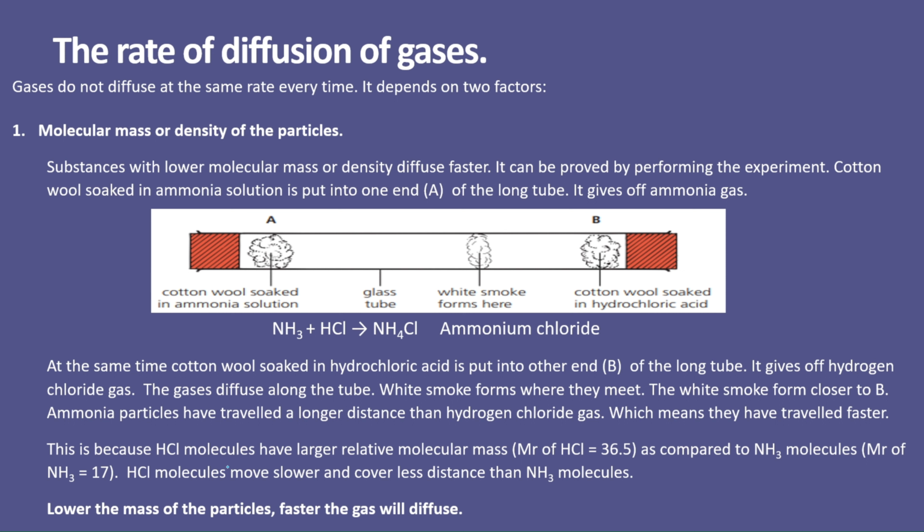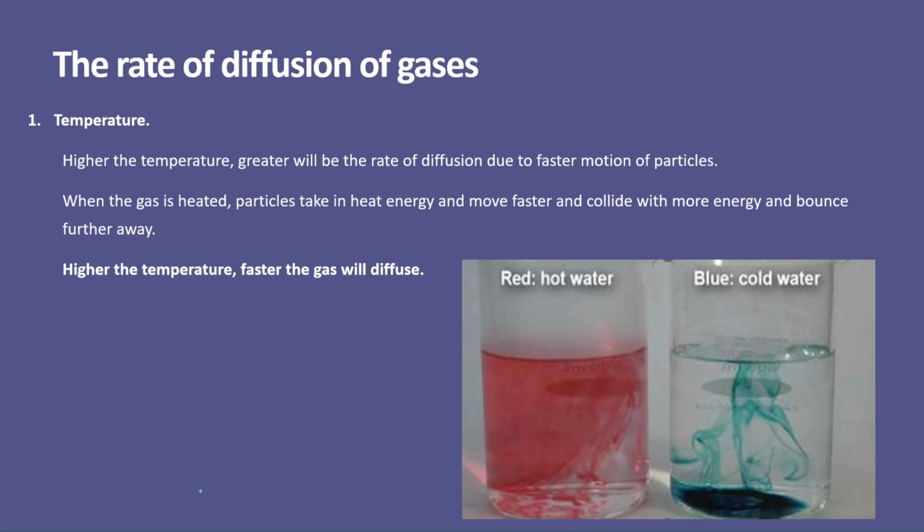The reason is that HCl is a heavier gas with a relative molecular mass of 36.5, whereas ammonia is lighter as compared to HCl with a molecular mass of 17. So that's the reason that ammonia vapors travel more distance as compared to HCl. So the lower the mass of the particles, the faster the gas will diffuse.